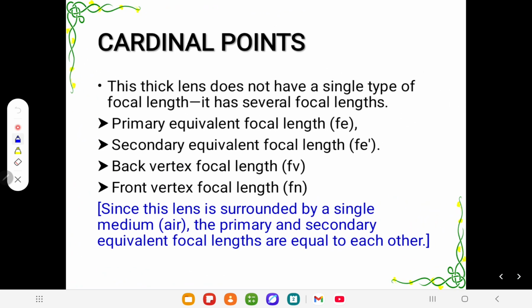This thick lens does not have a single type of focal length. It has a primary equivalent focal length, secondary equivalent focal length, back vertex focal length, and front vertex focal length. You have to understand these things. If we consider the focal length from the vertex, it's called vertex focal length. If we consider the focal length from the principal plane, it's considered the equivalent focal length. It's a centrally important concept to understand.